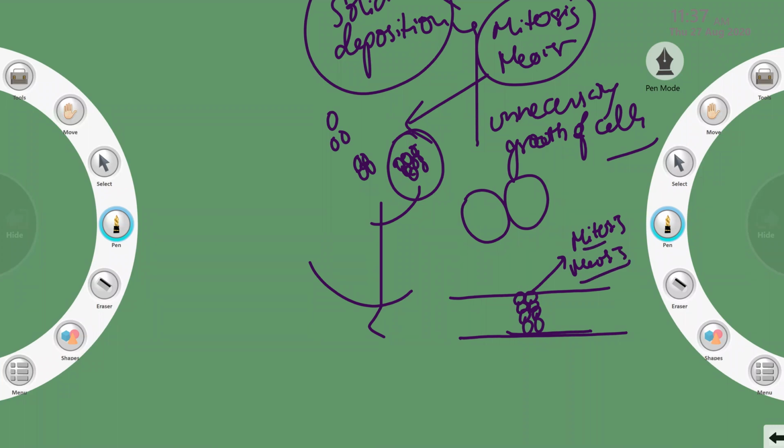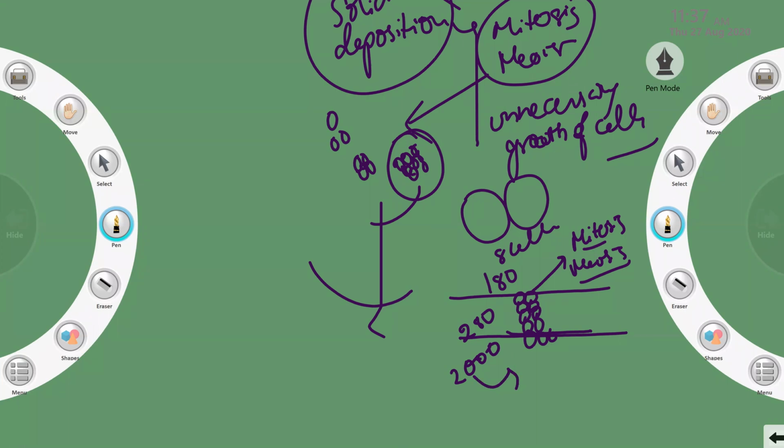If the cell division is abnormal, in place of 8 cells it produces 180 cells or 280 cells or 2000 cells. There is abnormal growth of cells.